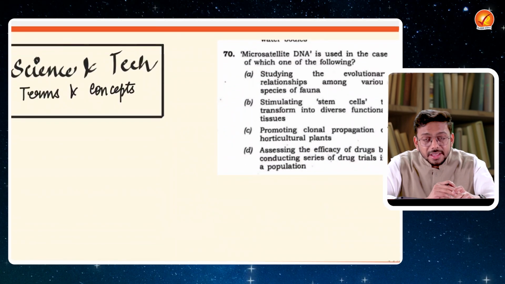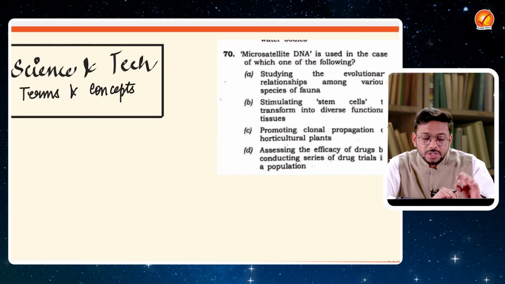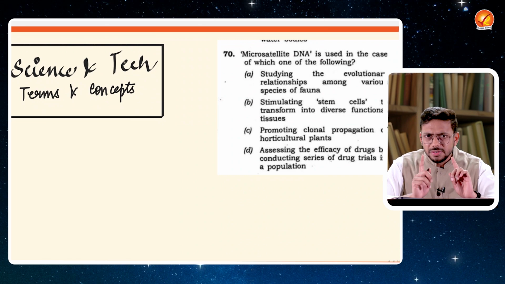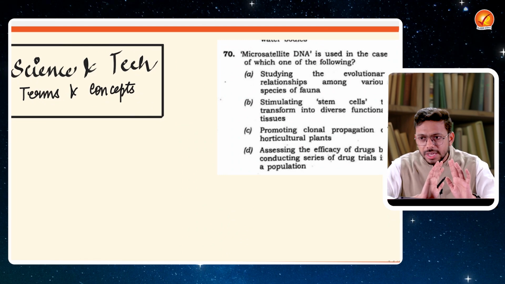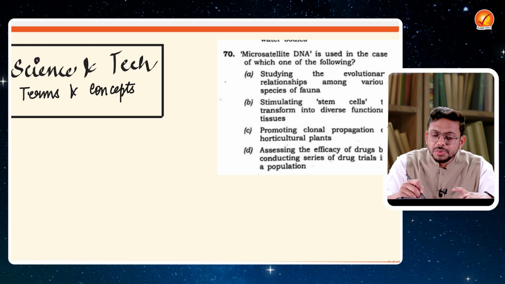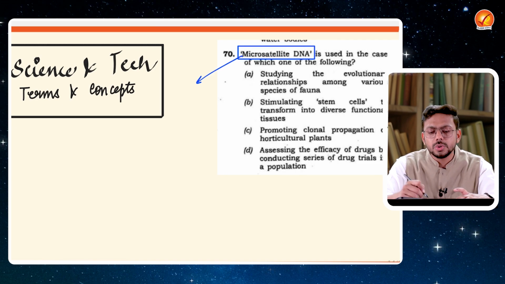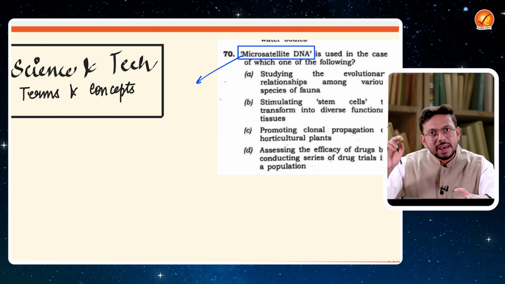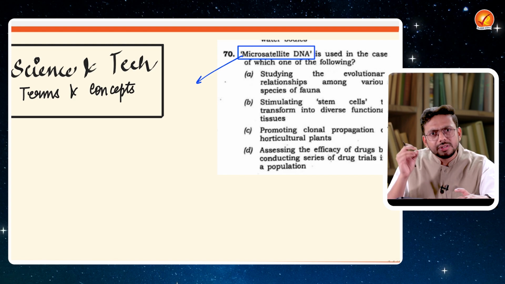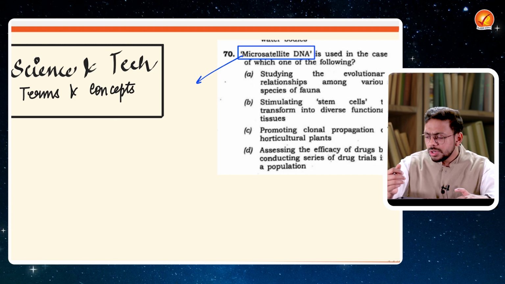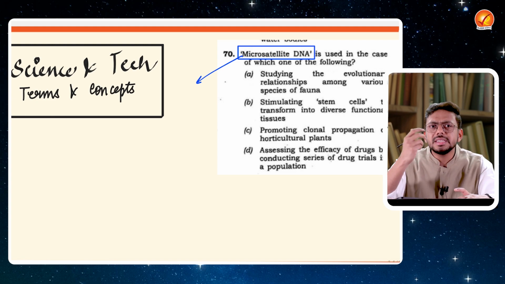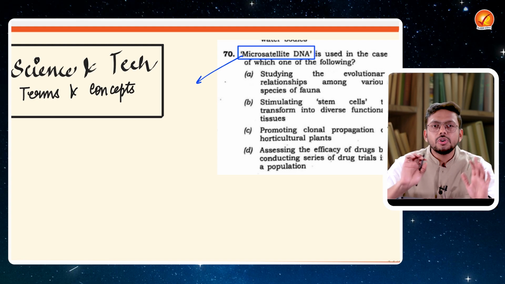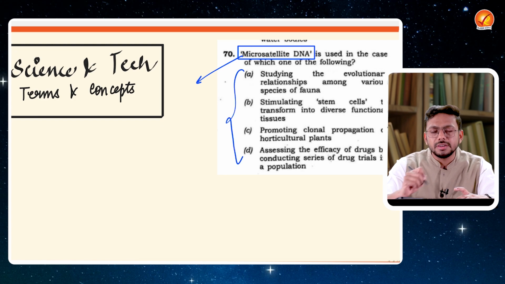Okay, let's take up another topic, another theme, which is science and technologies, terms and concepts. Now UPSC has a very unique trend that whenever some new kind of word comes up in the news, for example, this word microsatellite DNA, right? So this might be in the news for some reason. When you read the news articles, some editorials, or the science and technology section, you would see that this word microsatellite DNA is occurring multiple times. What UPSC would do is simply ask the definition of it.